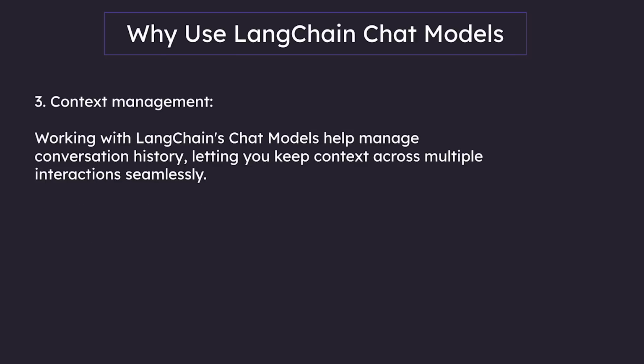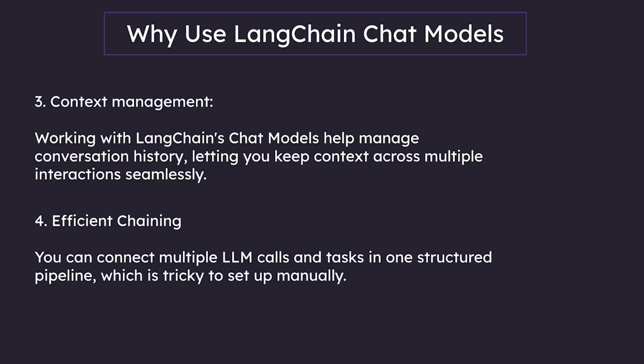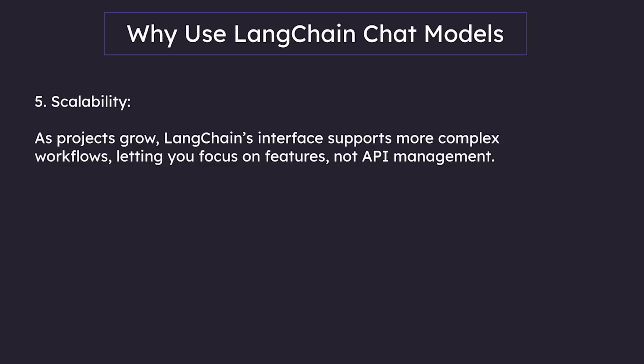Reason number three, context management. Working with LangChain's chat models helps manage conversation history, letting you keep context across multiple interactions seamlessly. Reason number four, efficient chaining. You can connect multiple LLM calls and tasks in one structured pipeline, which can be a bit tricky to set up manually. And finally, reason number five, scalability. As projects grow, LangChain's interface supports more complex workflows, letting you focus on features and not API management.